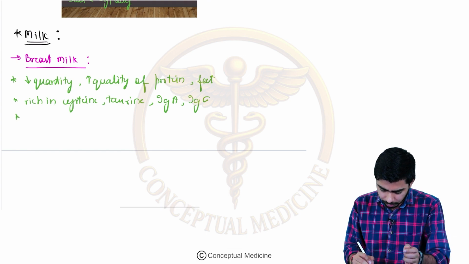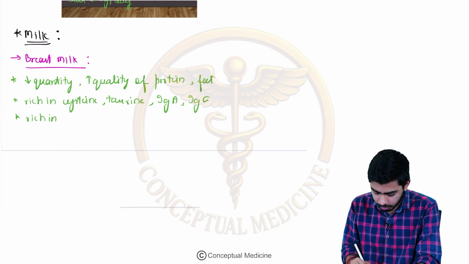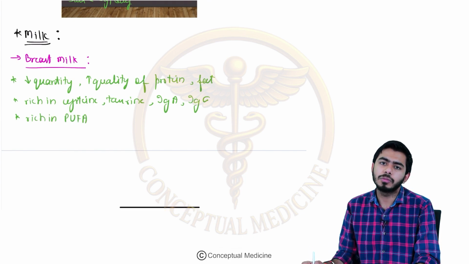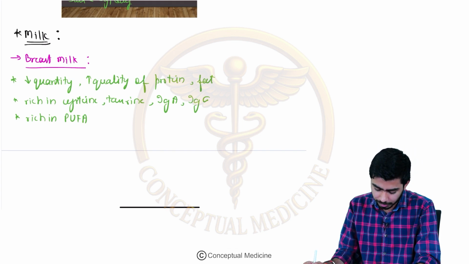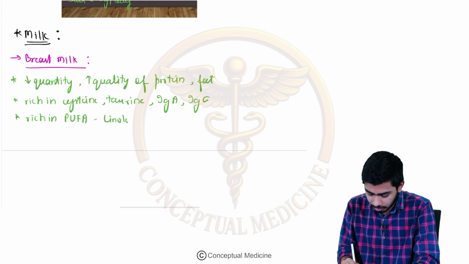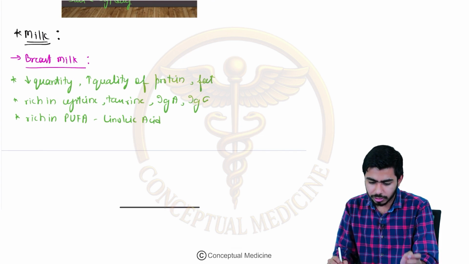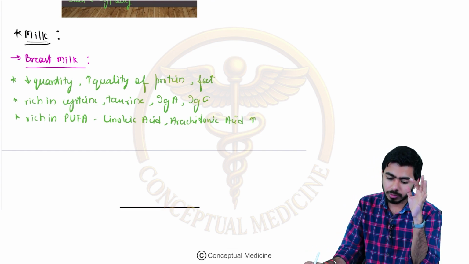Okay. Now the next point which we should remember is that they are rich in PUFA. PUFA means polyunsaturated fatty acid, where we have talked about omega-3 and omega-6. Omega-9 was part of MUFA, monounsaturated fatty acids, right? In this PUFA, omega-6 was an essential fatty acid as well, where we were talking about safflower oil, linoleic acid and all, right? So they are rich in PUFA, the linoleic acid, which we have already talked about, and the arachidonic acid, which we also already talked about. They are rich in these particular products.